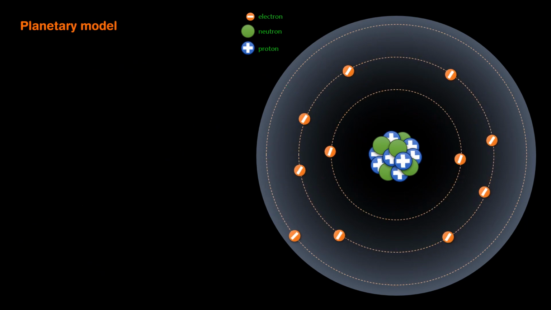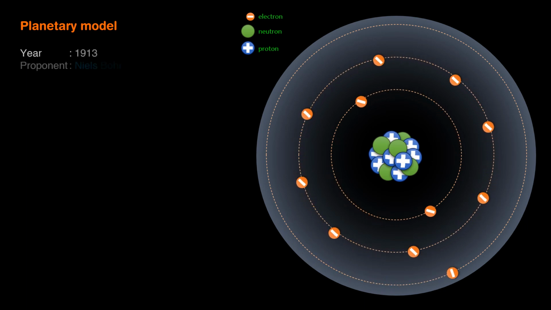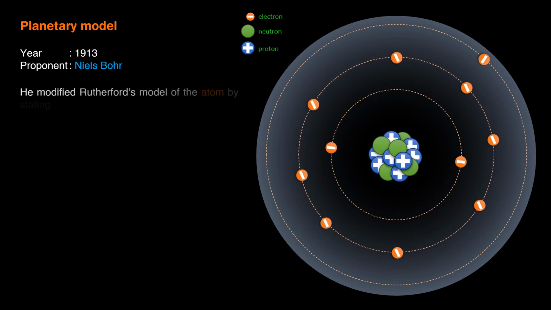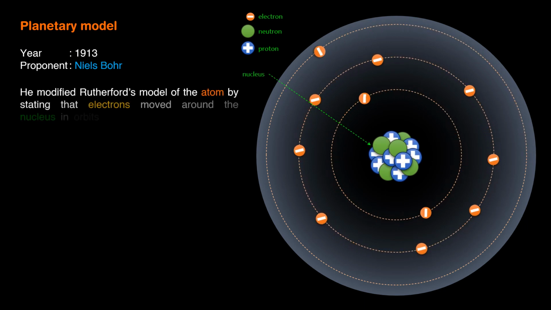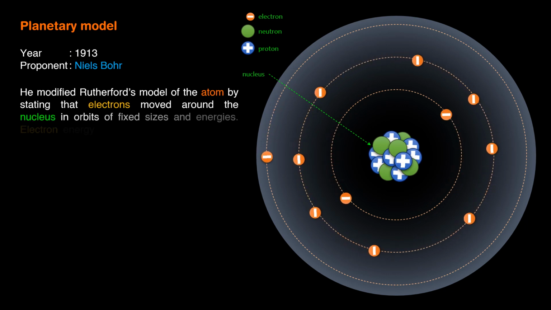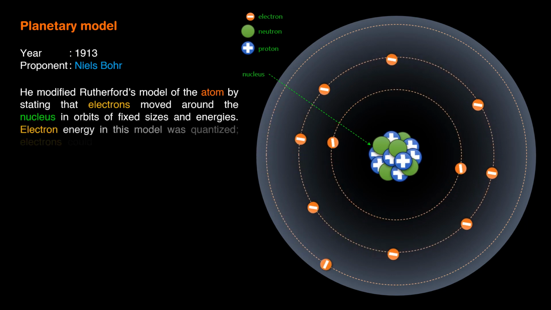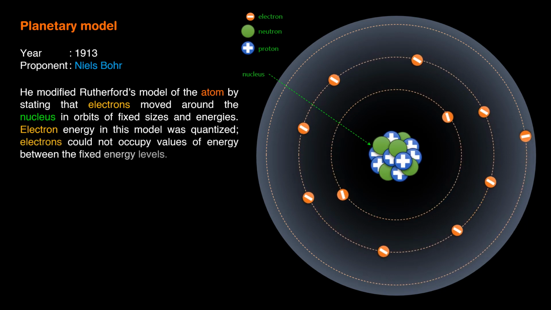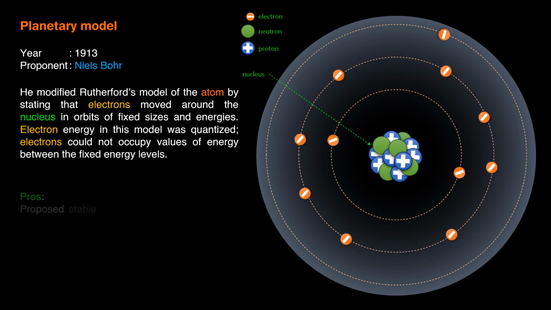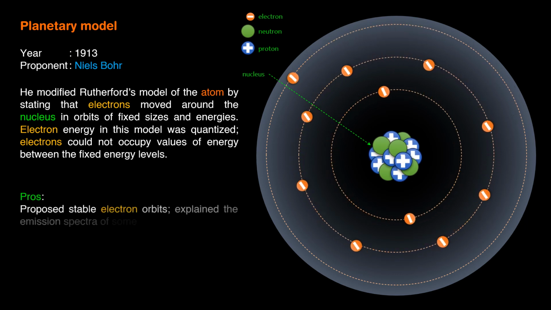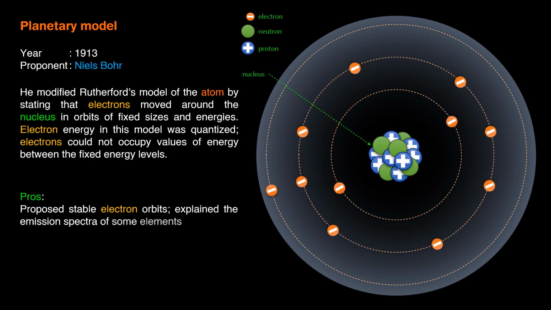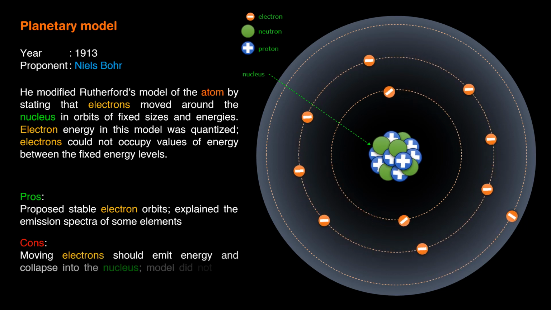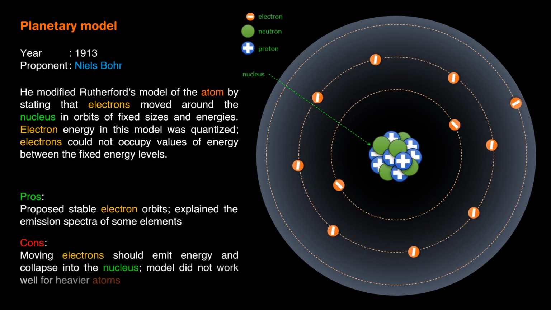Planetary model. Year, 1913, proponent, Niels Bohr. He modified Rutherford's model of the atom by stating that electrons moved around the nucleus in orbits of fixed sizes and energies. Electron energy in this model was quantized. Electrons could not occupy values of energy between the fixed energy levels. Pros, proposed stable electron orbits, explained the emission spectra of some elements. Cons, moving electrons should emit energy and collapse into the nucleus. Model did not work well for heavier atoms.